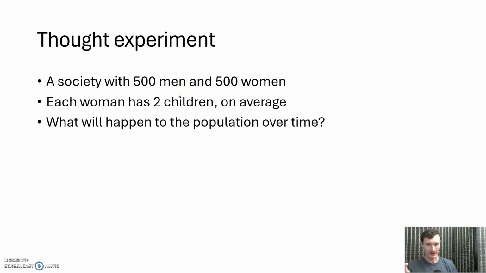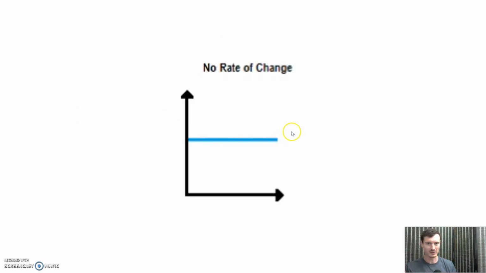Same exact thing, right? Except now, instead of 3 children on average, it's 2. Okay, so we start off with 500 and 500, right? And then each couple, pair of 2, has 2 children who will go on to have 2 children, who will go on to have 2 children, right? Okay. The total population is going to stay exactly the same over time, right? It's going to be no rate of change, just a total flat line.